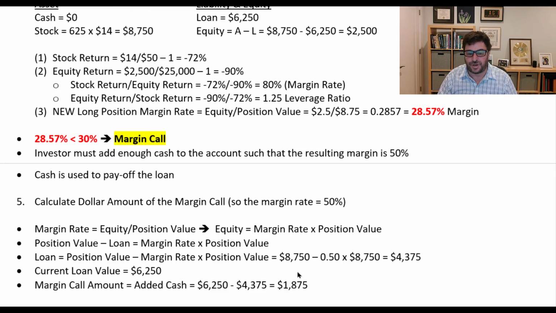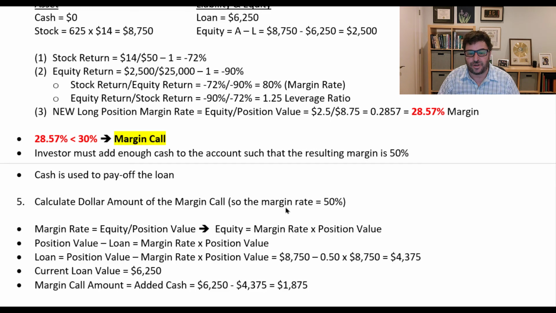$1,875 of the loan. This is how much cash I have to put into the account to reduce the size of the loan such that it is equal to half of the value of the stock, which means that the equity is also equal to half of the value of the stock. And remember, it's just a rule. The rule says if the margin rate gets below 30 and 28.57 is below 30, then I must put in enough cash to bring the margin rate back to 50%.